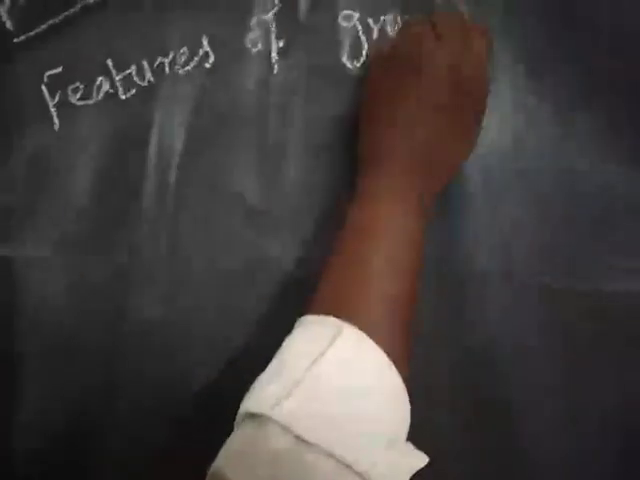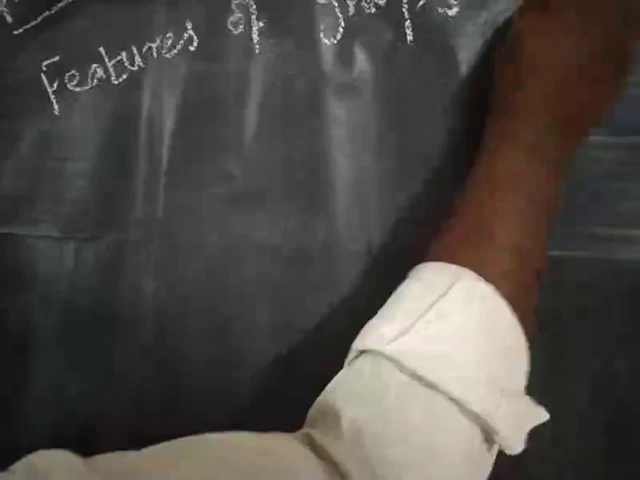Features of groups. What is meant by a group? The vertical columns in the periodic table, starting from top to bottom, are called groups. How many groups are there? There are 18 groups. Based on the common characters of the elements, they were divided into groups.